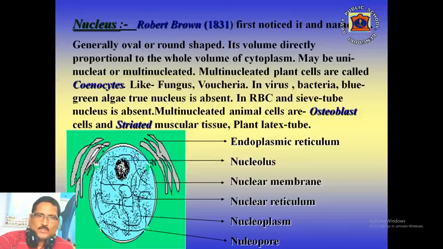Multinucleated plant cells are called coenocytes, like fungus, Vaucheria, plant latex tube, etc. And multinucleated animal cells are osteoblast cells and striated muscular tissue. It is not found in virus, bacteria, blue-green algae. It is also not found in human RBC and sieve tube of plant. It directs and controls all the cellular activities, so it is called the director of the cell or brain of the cell.